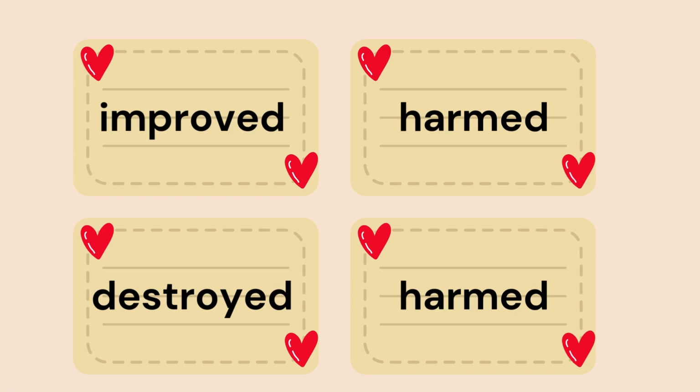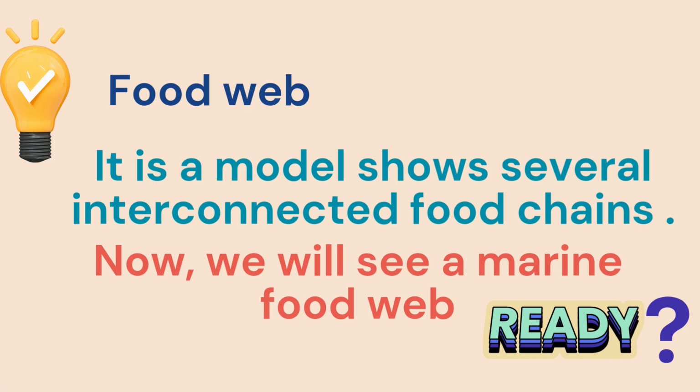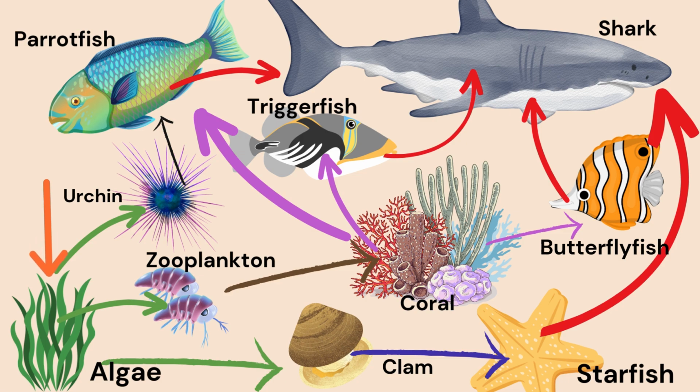We will see an example of a food web in the marine ecosystem. So we know that the food web is a model that shows several interconnected food chains. Okay, so here we have this food web, as it starts with a producer, and the producer here is the algae.